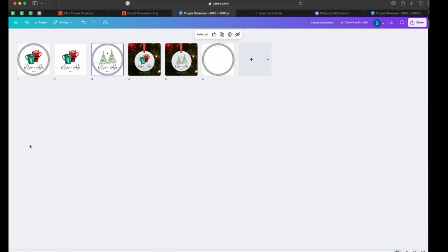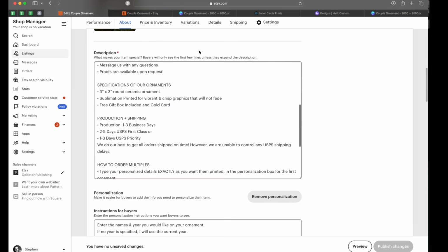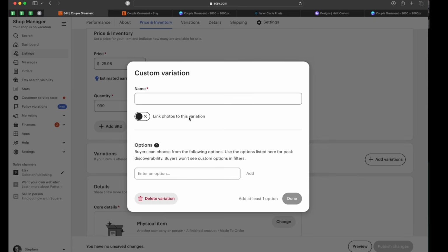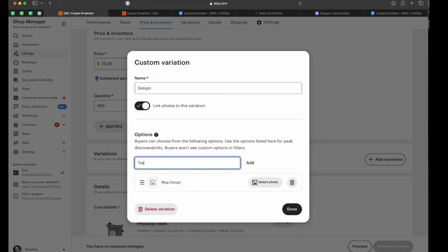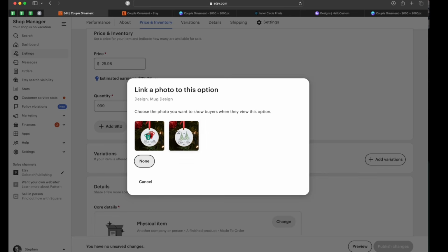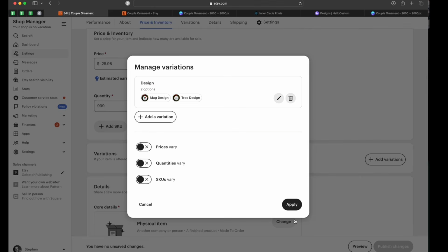However, it does increase the margin for error a bit, because over here we would have a variation, and I might say create your own design, link photos. It's going to be the mug design and the tree design. I'm going to select a photo for the mug design, select a photo for the tree design, done. My prices don't vary, and I don't have to say that my SKUs vary either if I'm going to do it this first way. So apply.